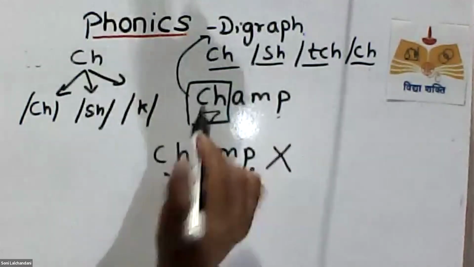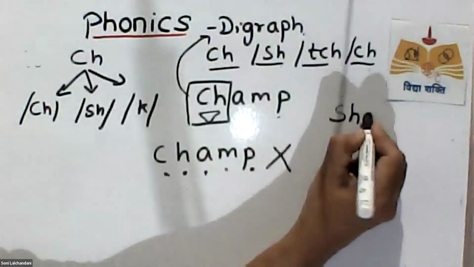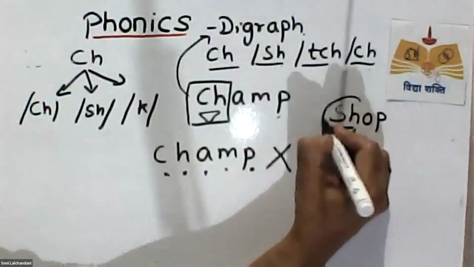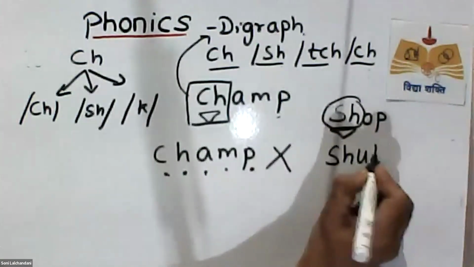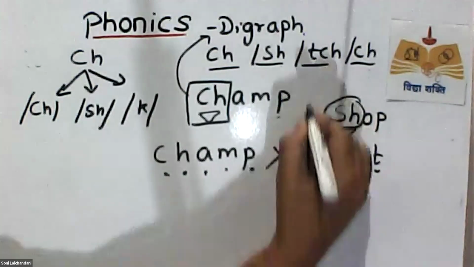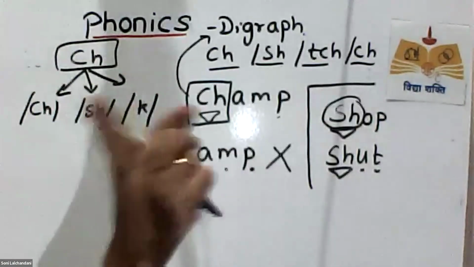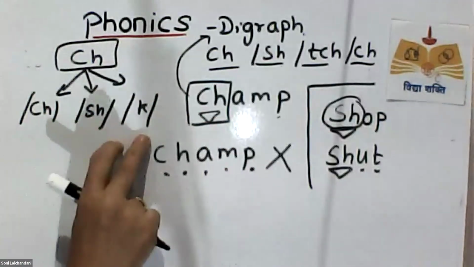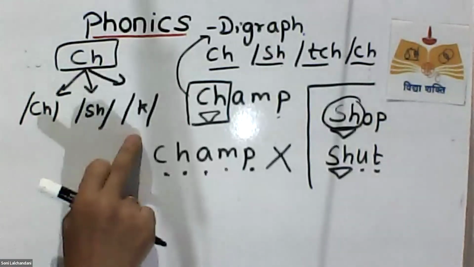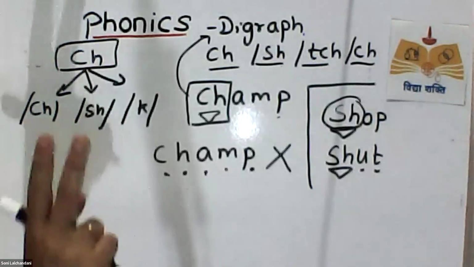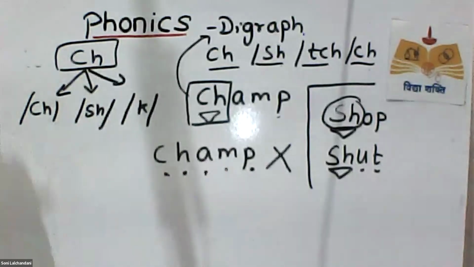Okay. Right. So now we have already learned the SH, like shop, shop. Okay. We have already learned SH words. Shop, shut. All this we have learned already. Today we are focusing on CH, but it doesn't stop at making one sound. It is making three sounds. What are the three sounds? One is ch, one is sh, one is k. All right, three sounds. So like we saw over here, ch, a, p, champ.